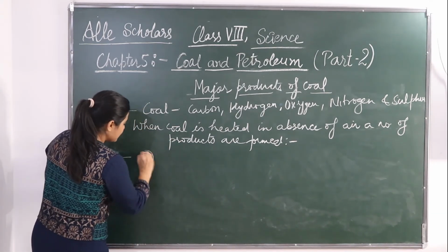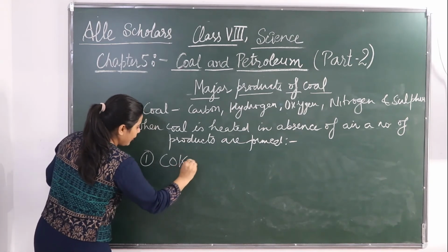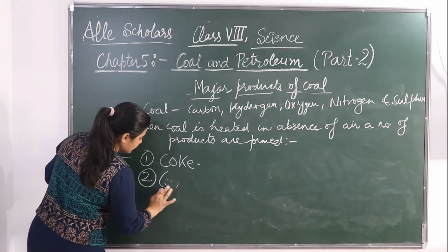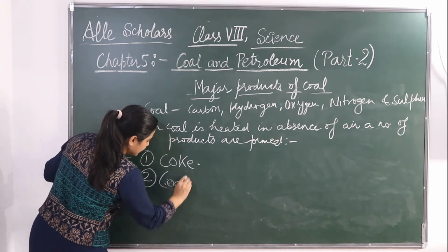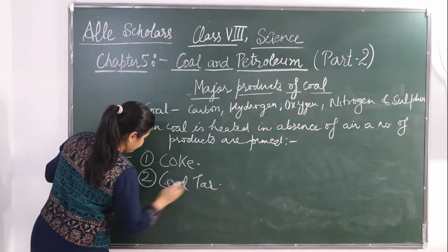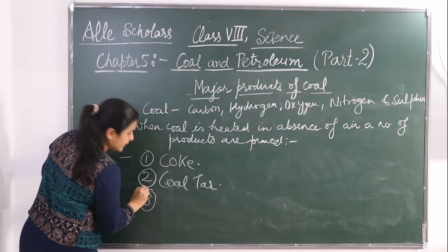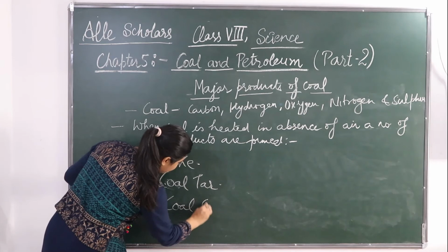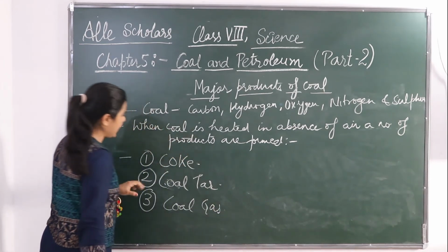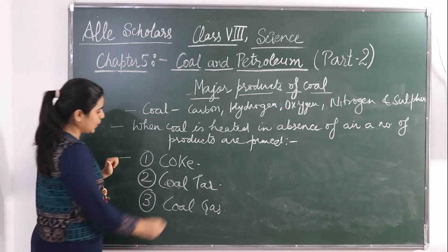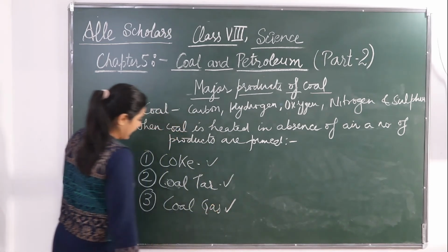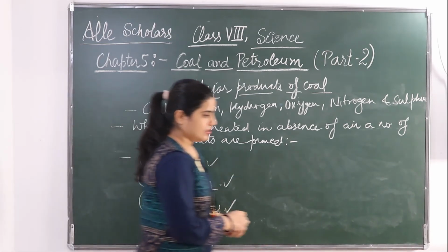Okay, so coke is being formed, coal tar is being formed, and the third thing is the coal gas, which is an insoluble gas. Okay, so the main products are coke, coal tar and coal gas.